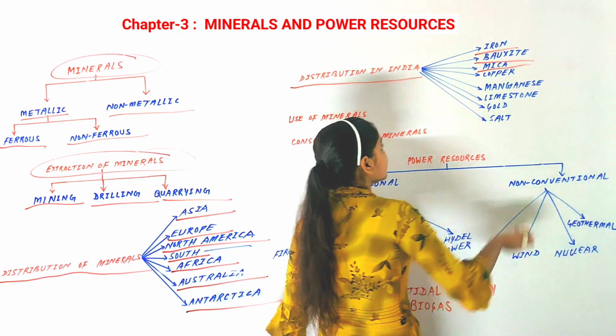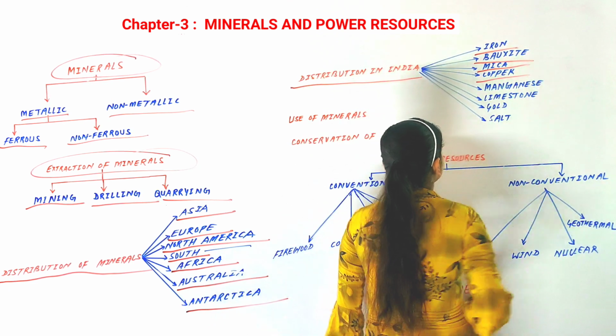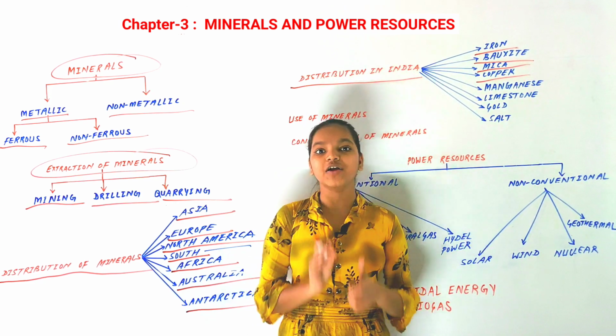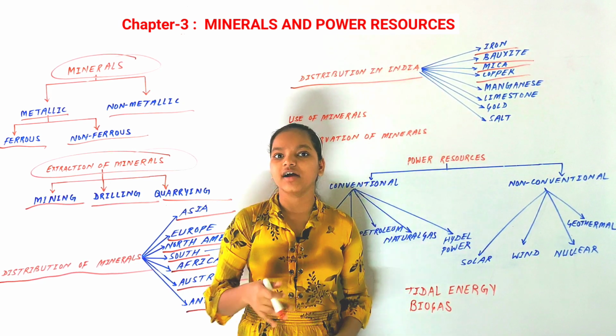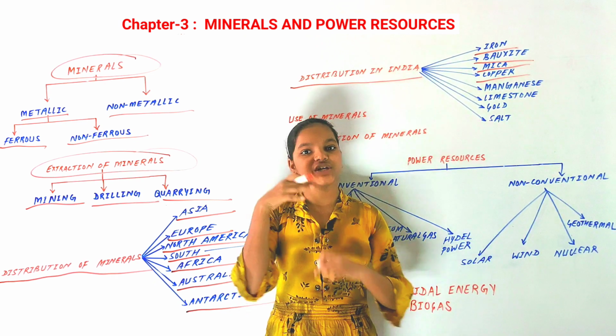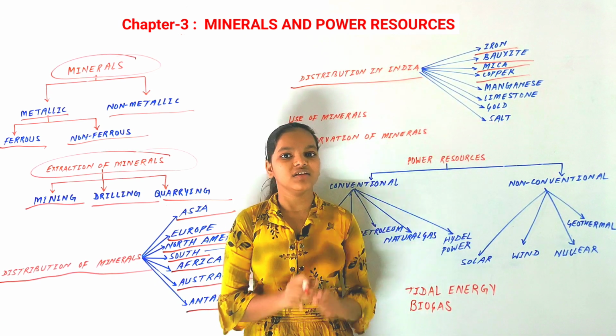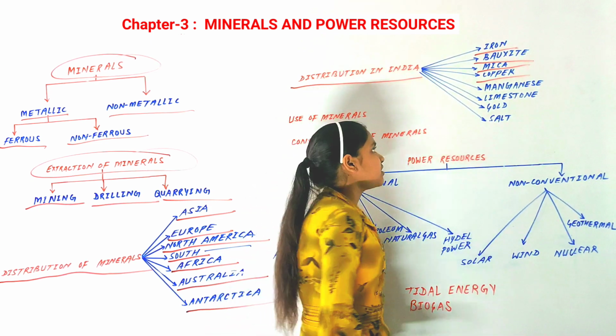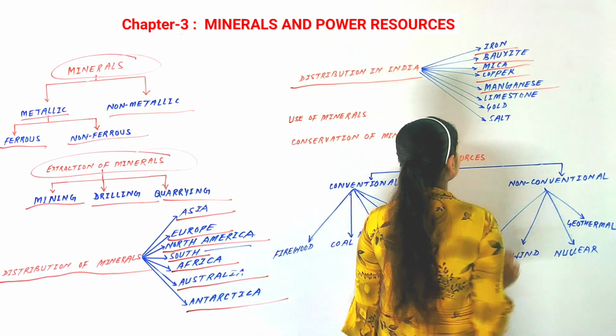Now our next mineral is copper. The states where copper is found in India are Jharkhand, Bihar, Andhra Pradesh and Madhya Pradesh as well. So these are the states where copper is found in India. Next is manganese.